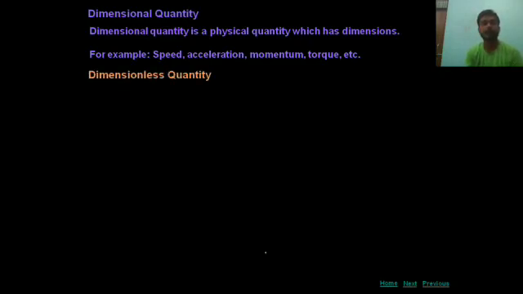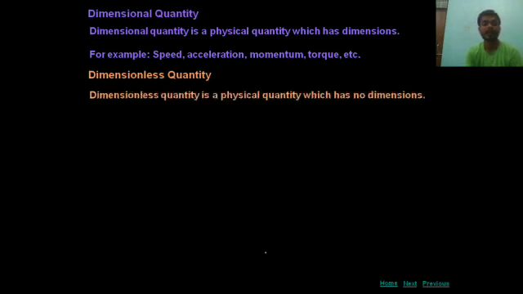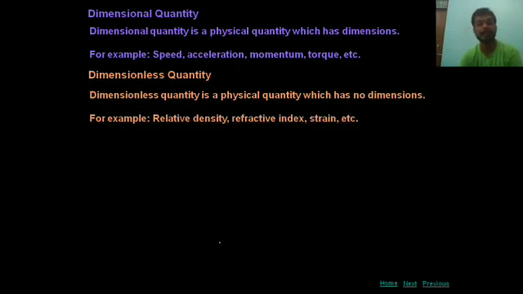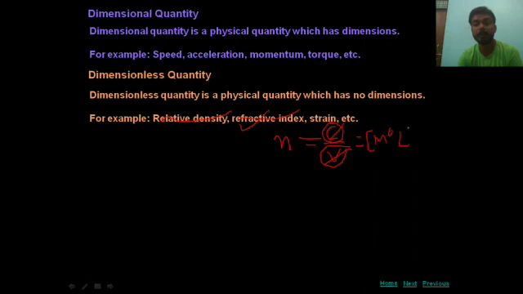Again students, a dimensionless quantity is a physical quantity which has no dimension. For example, relative density. Relative density is a unitless quantity. Refractive index, you all have studied in class 10th. Remember, refractive index is equal to speed of light in vacuum upon speed of light in medium. Both these two quantities are speed, and speed cancels out speed. You will get a dimensionless quantity, meaning M0, L0 and T0. This is 0, not 6.